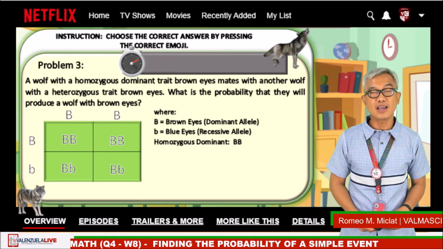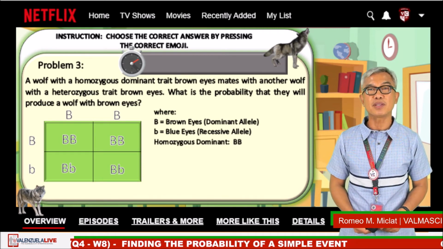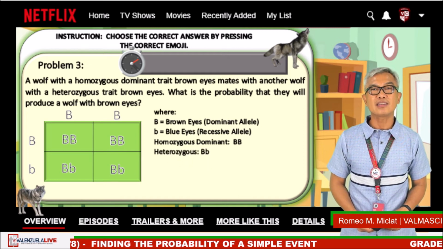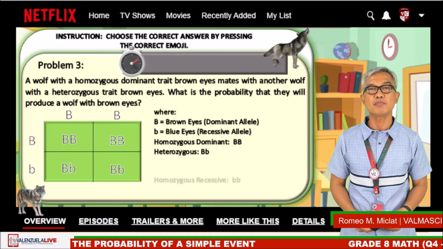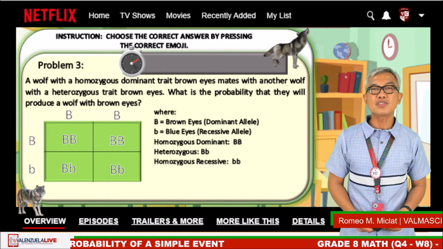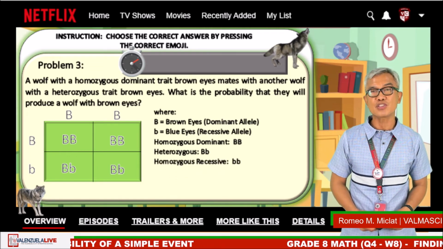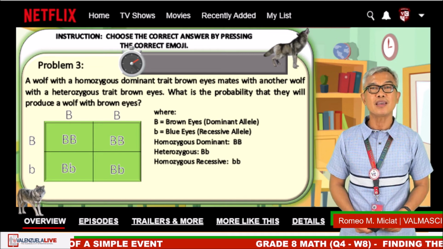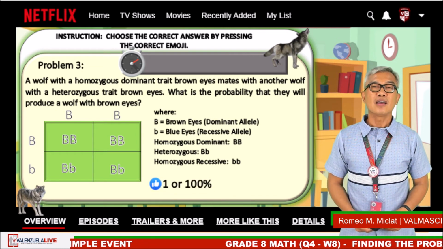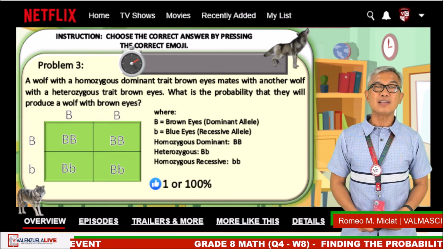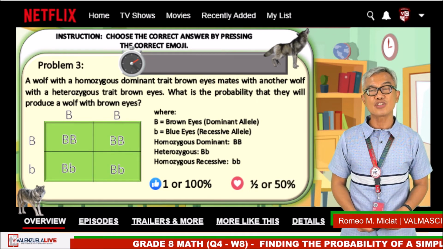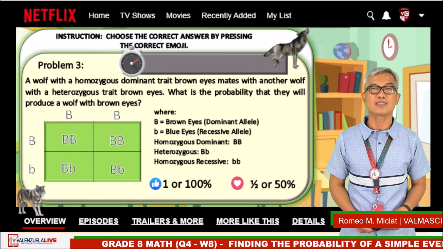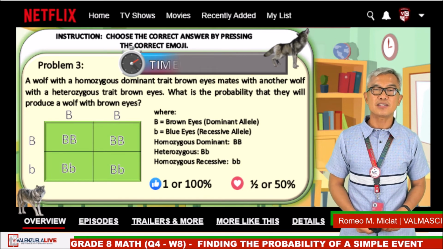Homozygous dominant is capital B, capital B. The heterozygous is capital B and small b. The homozygous recessive is small b, small b. Like emoji, 1 or 100%. And the heart emoji is 1/2 or 50%. The timer starts now.